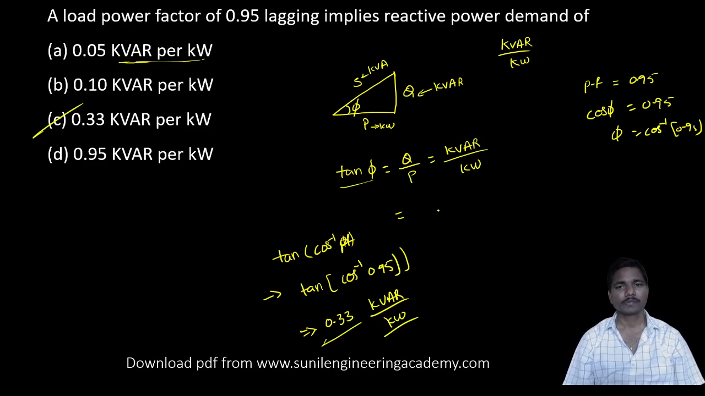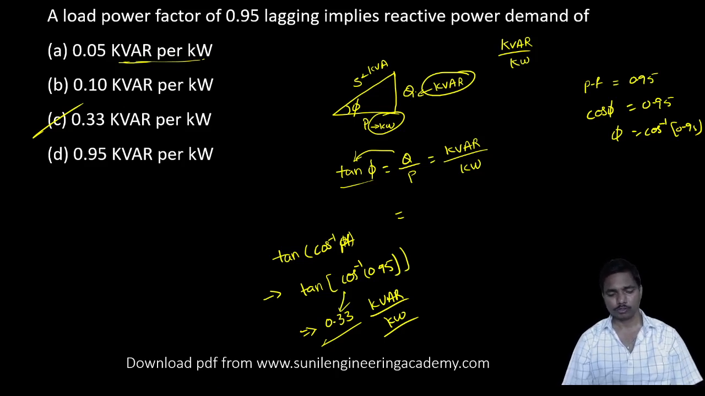Okay, all of you clear? A very simple question. They are asking reactive power demand in kVAR per kilowatt. This is the kVAR, this is kilowatt. So that means Q by P we need to find out. Q by P is tan phi. Phi is nothing but cos inverse of power factor. Cos inverse of 0.95. So if you calculate this one, you will get approximately 0.33.